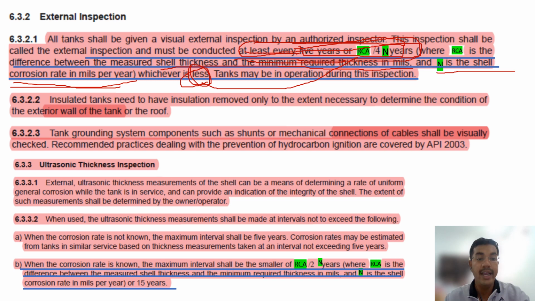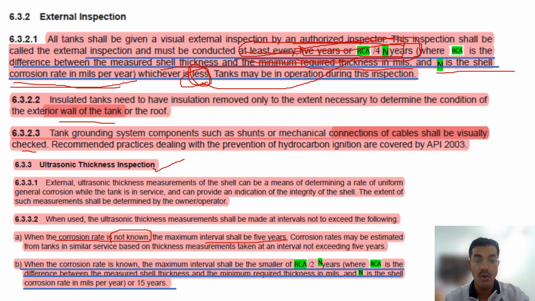The insulated tank needs to have insulation removed only to the extent necessary to determine the condition of the exterior wall of the tank. Tank grounding system components such as connections and mechanical connections, cables shall be visually checked. So what happens for the ultrasonic? I told you there are 2 things. When the corrosion rate is not known, this is very important, then the maximum interval shall be 5 years.